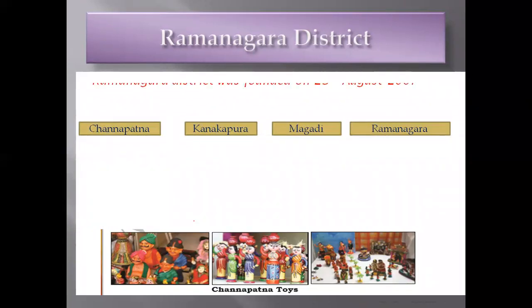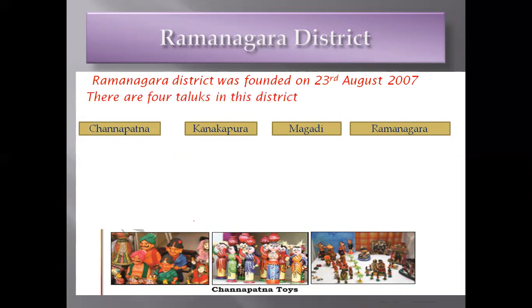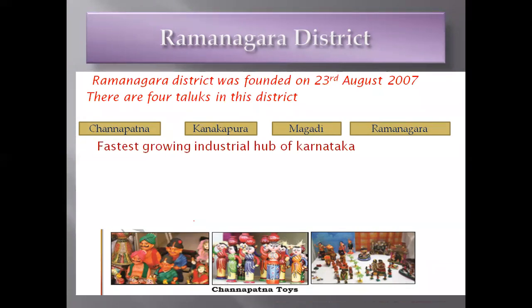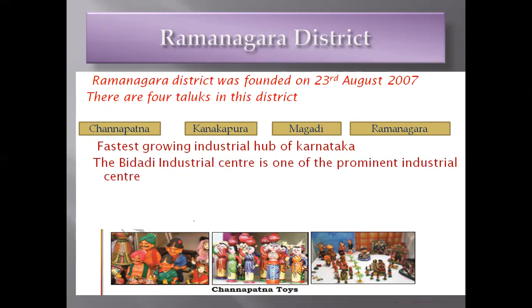Next, Ramanagara District. Ramanagara District was founded on 23rd August 2007. There are 4 taluks in this district. Which are those? Channapatna, Kanakapura, Magadi, and Ramanagara. Ramanagara is the fastest growing industrial hub of Karnataka.